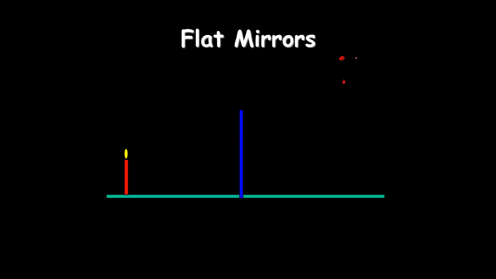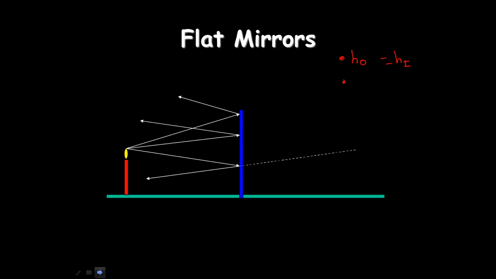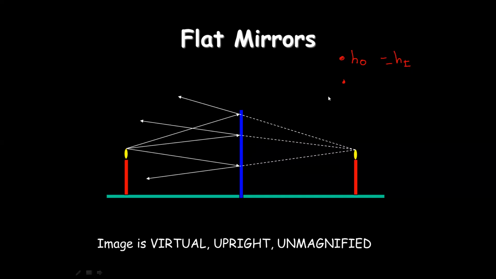The first property is the height of the object, which we can write as h0, and the height of the image, which we can take as hi. In a plane mirror, when you stand in front of it, whatever your height is, the image height is the same. Suppose your height is 2 meters. Inside the plane mirror, your image will also have the same height. If you are 2 meters, the image will also be 2 meters. It won't be less, and it won't be greater.